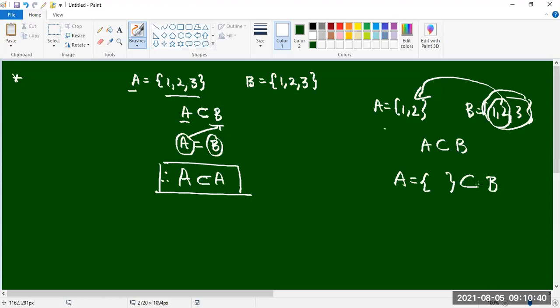No element we are selecting from B, that is the null set only. We can say that the null set is a subset of each and every set. And each set is a subset of itself.